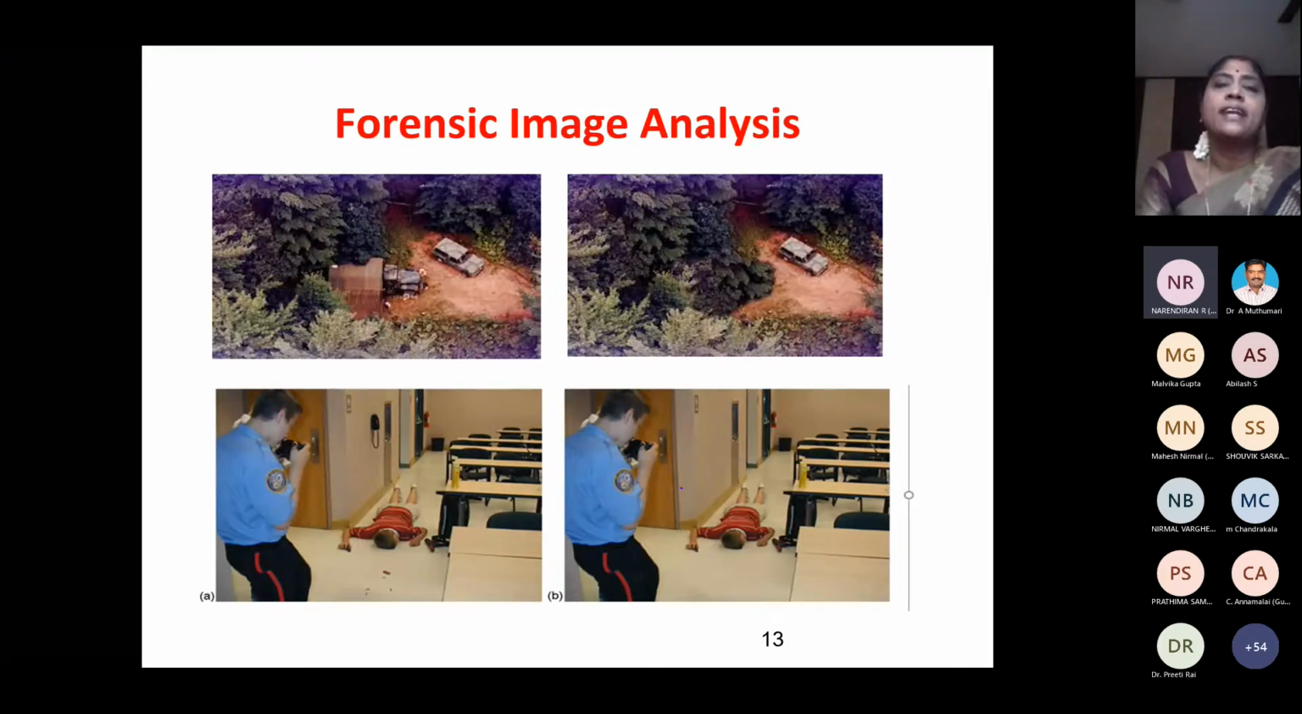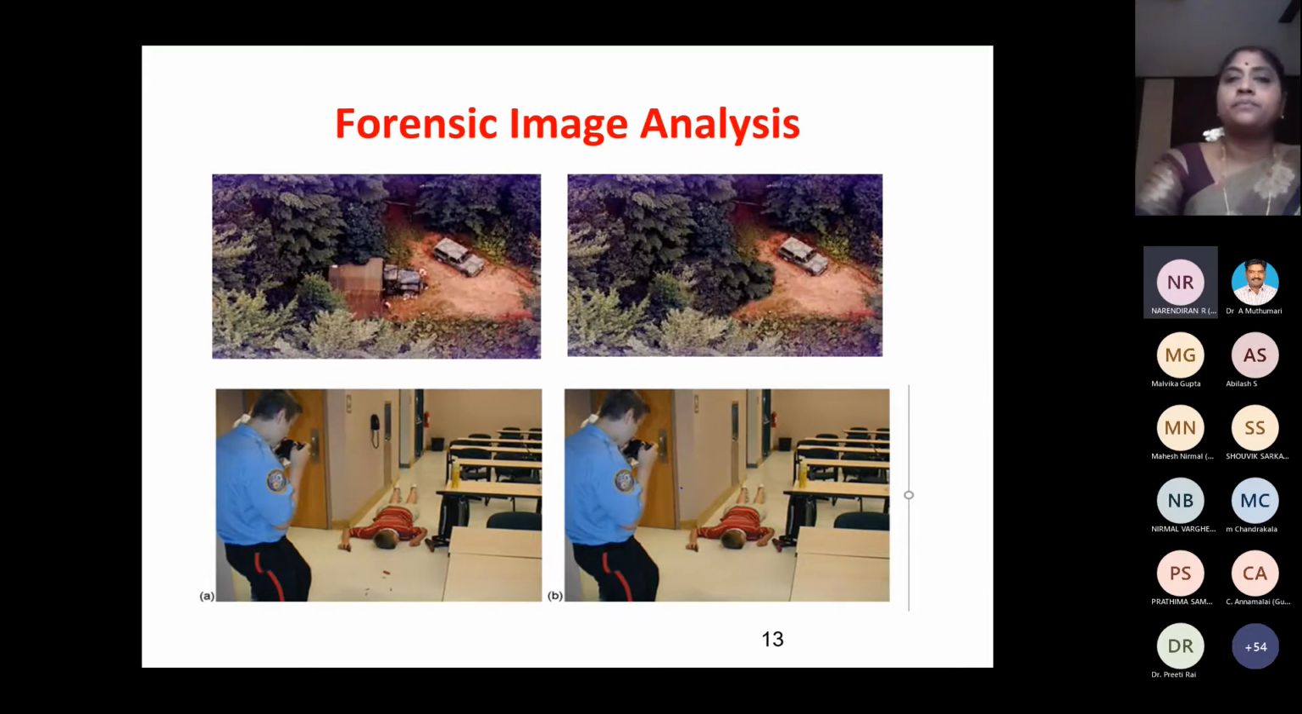Okay, in the second figure we could see that crime scene where we can see some bullets lying on the floor next to the dead body. In the next image you can see the bullets have been removed from the crime scene.